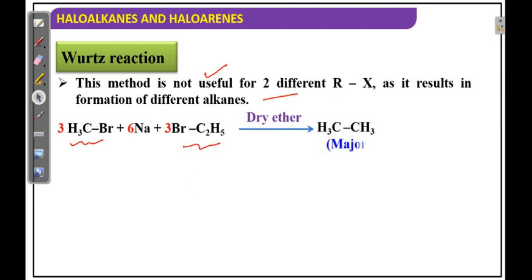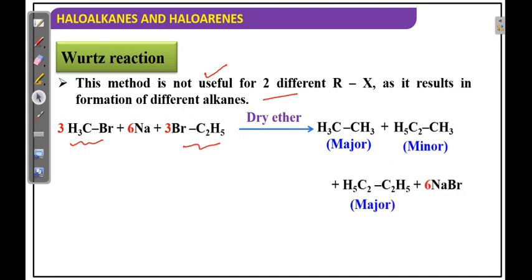So the yield automatically decreases. Here, methyl bromide and ethyl bromide release their bromines, and methyl and ethyl can combine, so we get ethyl methyl.